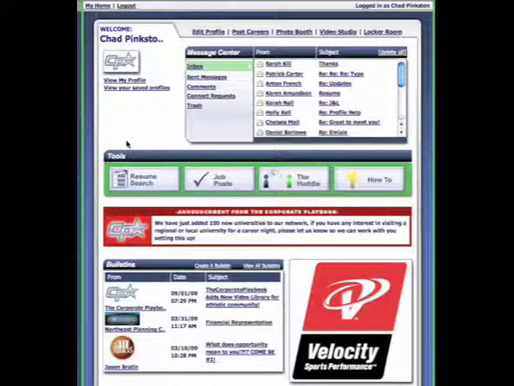So that knocks out the communication section of the corporate playbook, or the communication opportunities that are available. Now we're going to take a look at some of the marketing and branding opportunities that are available through thecorporateplaybook.com.